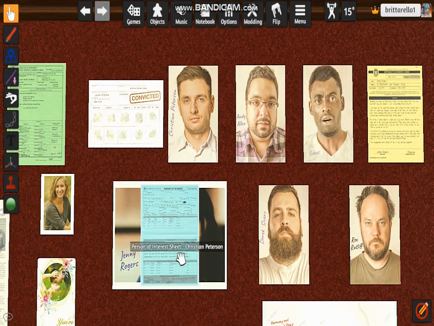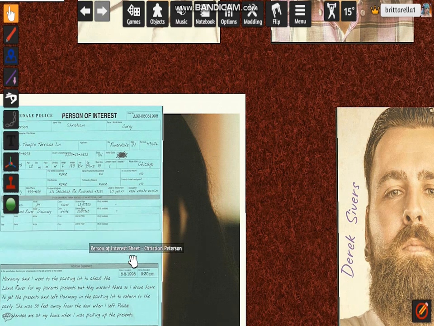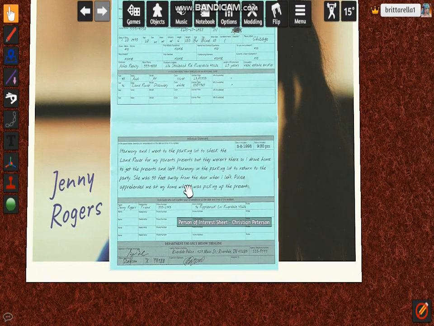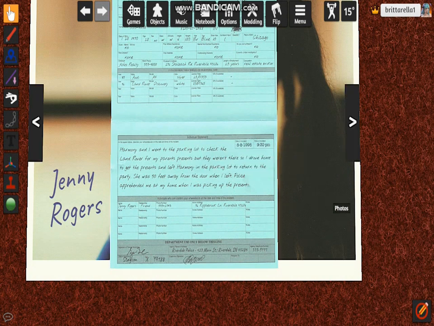So this is some person of interest sheets. Let's check this out. Peterson, Christian, Corey. 9:30 p.m. Harmony and I went to the parking lot to check the Land Rover for my parents' presents, but they weren't there, so I drove home to get the presents and left Harmony in the parking lot to return to the party.